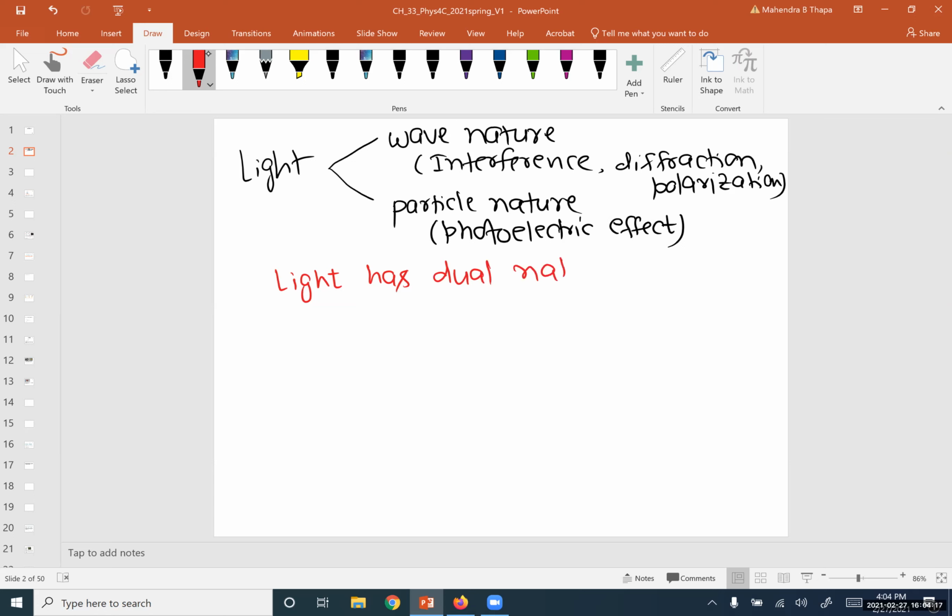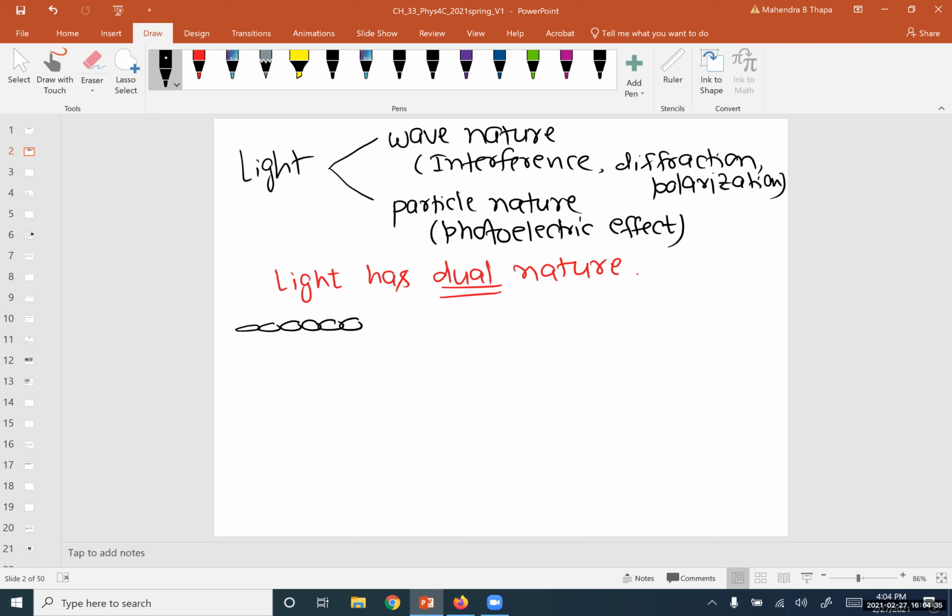Sometimes to explain some phenomena, light behaves as a wave, and to explain certain other physical phenomena, it behaves as a particle.